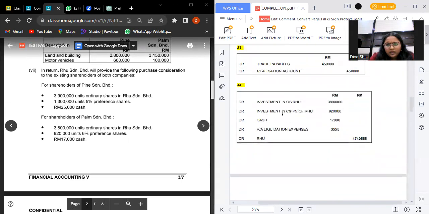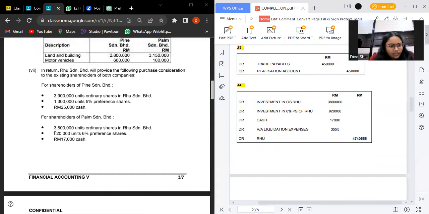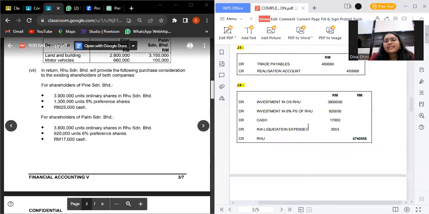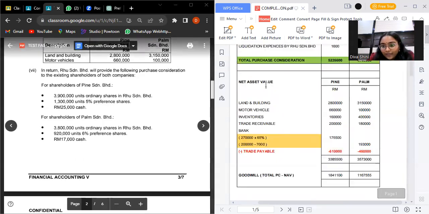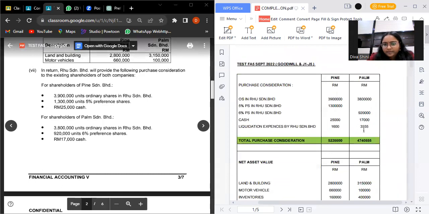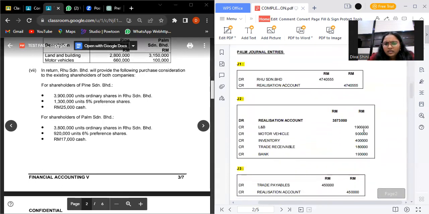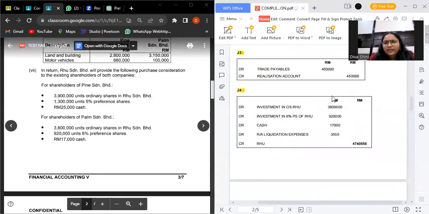Investment in Drew is 3,800,000, and investment in PS 920,000. Cash is 17,000, and the liquidation expenses we should take from the goodwill. When we plus everything and credit it to Drew, the amount needs to be the same as the total purchase consideration. Why credit is Drew? Because it is the total purchase consideration.